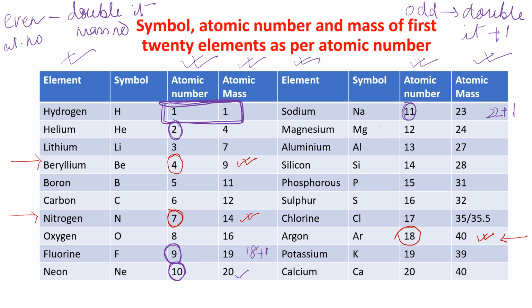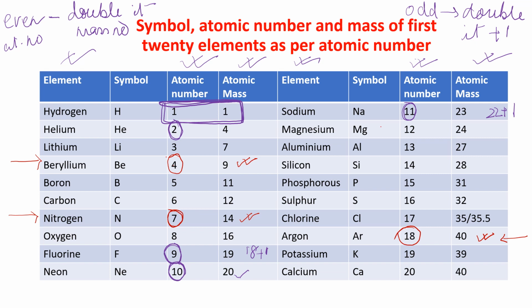Write down atomic number 1, 2, 3, 4 like that till 20. And then write down the elements and then write down the symbol. And according to the atomic number, you can write the atomic mass. Odd one, just double plus 1. And even one, just double. And there are only 3 exceptions. Okay. With this, I am ending this lecture here.